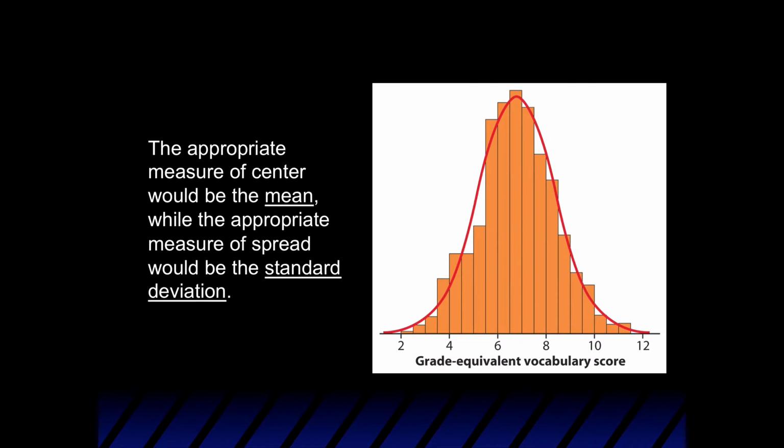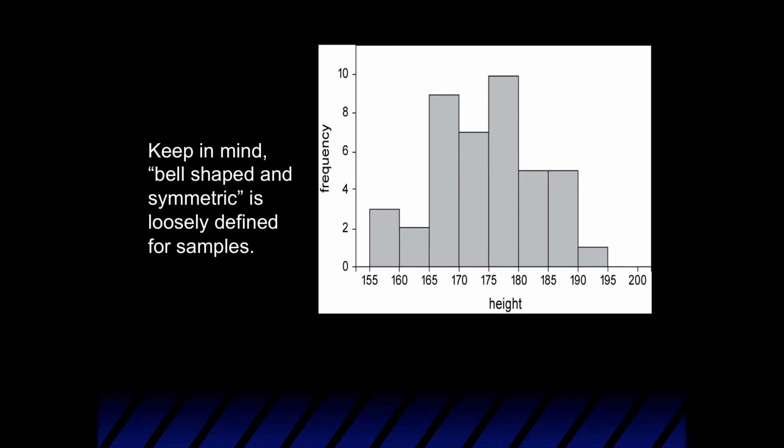We know that the appropriate measures of center and spread are the mean and the standard deviation for bell-shaped and symmetric distributions. But keep in mind that this is loosely defined. For example, the histogram that we're looking at currently, which looks like it has to do with some heights of a sample, we would refer to as bell-shaped and symmetric, when clearly it's not really bell-shaped and it's certainly not symmetric. So guys, again, when we're describing histograms for samples, the terminology bell-shaped and symmetric is loosely defined.